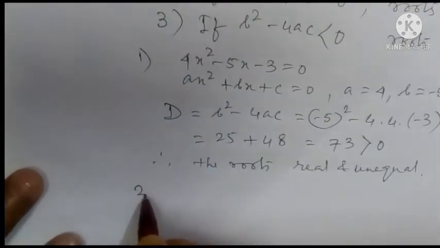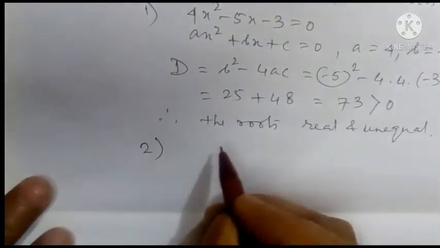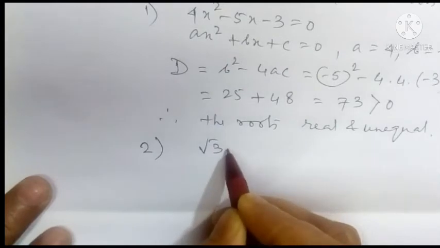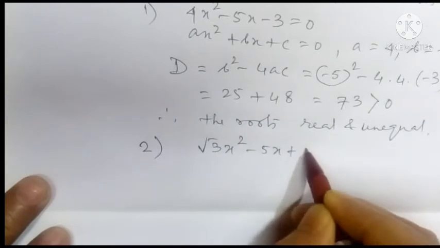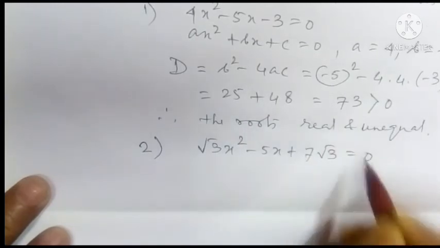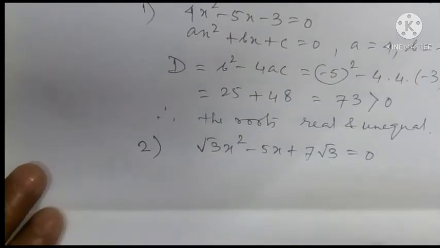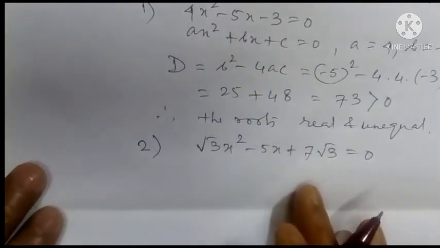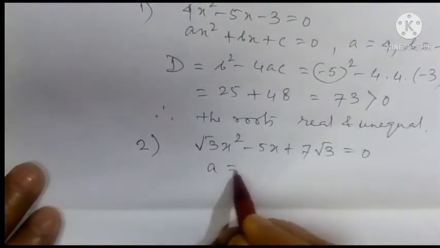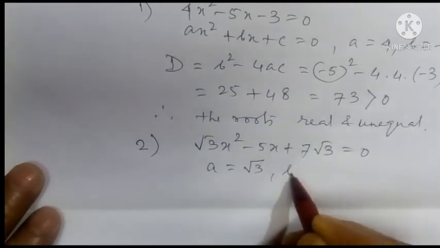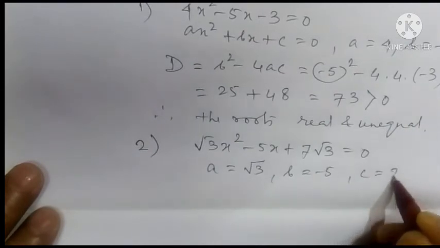Example 2, you see, I am taking another example. Let root 3x square minus 5x plus 7 root 3 equals 0. This is another quadratic equation. Now if we compare it with the general equation ax square plus bx plus c, we get a equals root 3, b equals minus 5 and c equals 7 root 3.